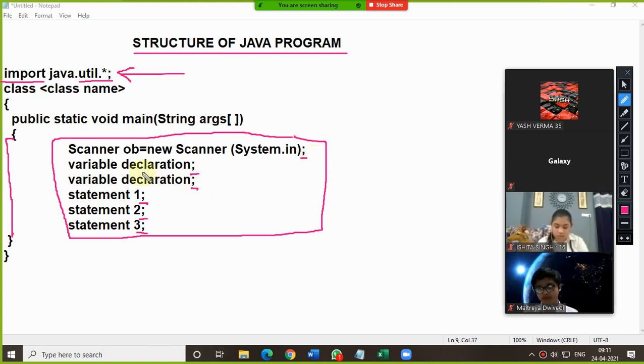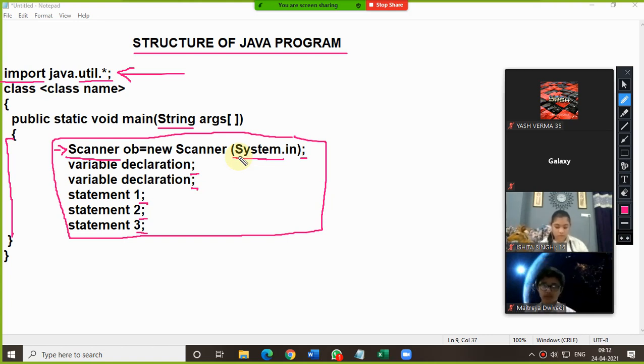Now, after writing this Scanner, whenever you are writing Scanner, the S must always be capital. Whenever you are writing String, the S must be capital. Please pay attention, all of you. So the S of Scanner and the S of String must always be in capital letters. Is that clear? And now one more word is there, that is System. This System.in stands for your keyboard. So this is representing your keyboard. That means we are taking input from the keyboard.